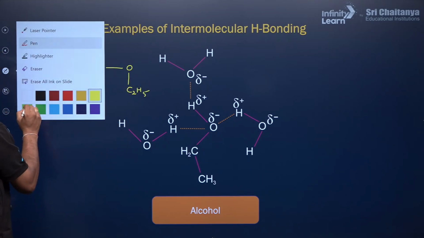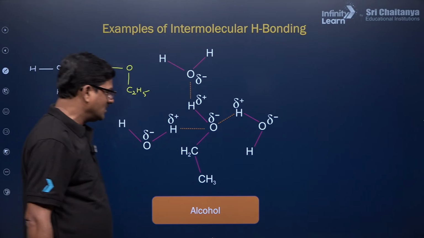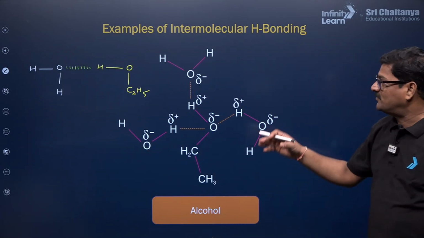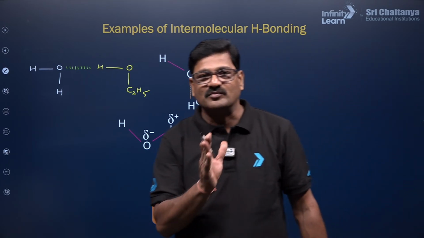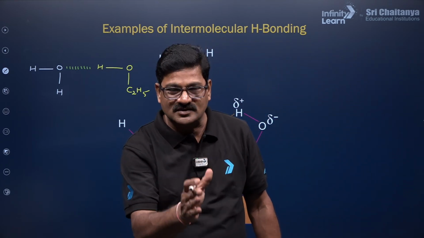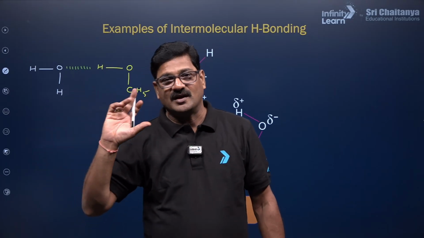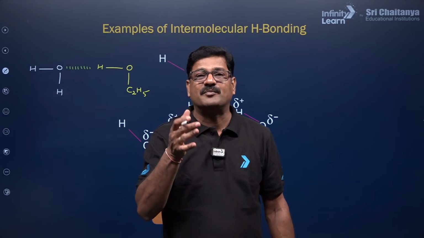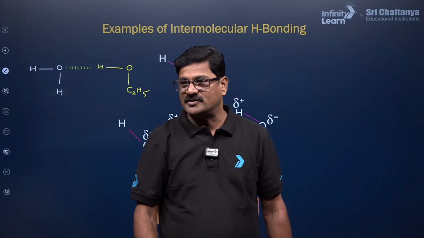There is a cross intermolecular hydrogen bonding between the water and alcohol, and it is soluble because of the formation of hydrogen bonding. Actually, ionic compounds are soluble in water and covalent compounds are insoluble in water. Condition: whenever a covalent compound is capable of forming hydrogen bonding with water, it is going to be soluble.